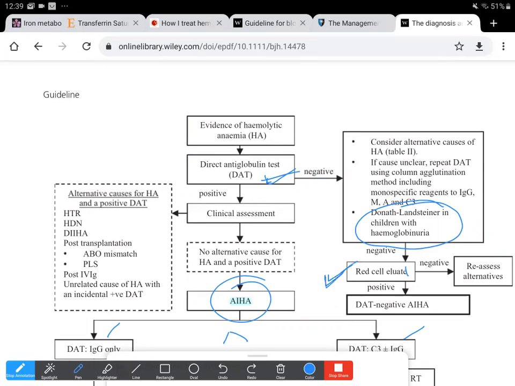So here we can either do a red cell eluate, or we can do gel testing as you had mentioned earlier. So you can either do column agglutination technique, or gel testing, a solid phase, and even a red cell eluate can be done. If the red cell eluate is positive, then it's a DAT negative autoimmune hemolytic anemia. If the red cell eluate is negative, and the Donath-Landsteiner is also negative, and all these tests by column agglutination are negative, then we may need to reassess alternatives.